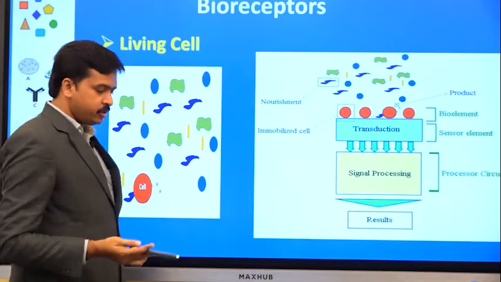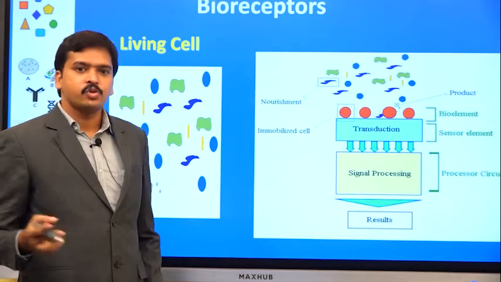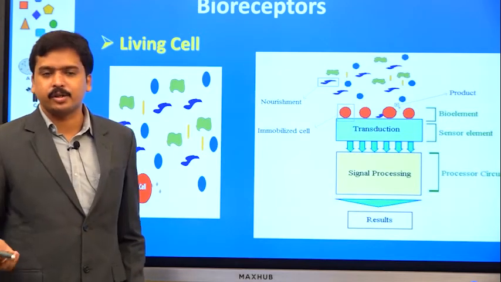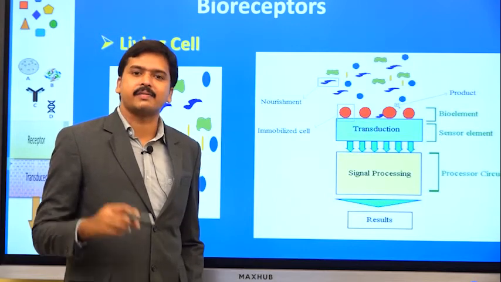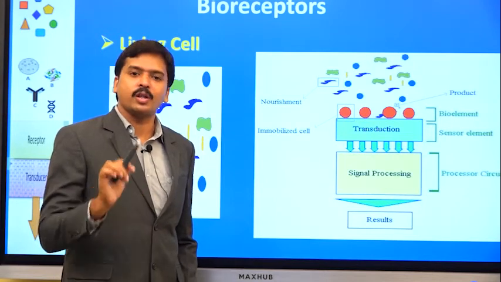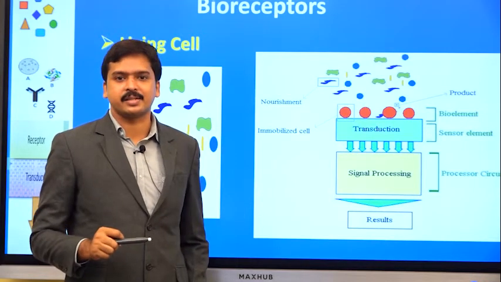As I already told you in the classification, again I am reminding you, so far all the three categories I told you, whether it is antibody based, enzyme based, or DNA based, all those three categories we call molecular based biosensors.